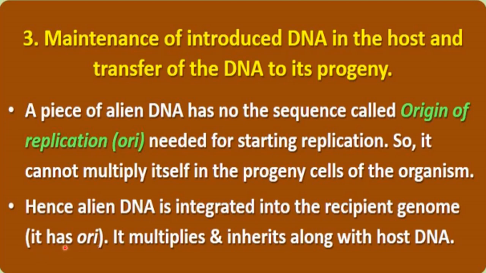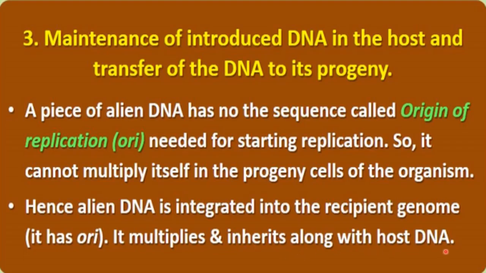That's why that alien piece of DNA will be able to multiply there, because of the ORI of the genome of the host, right? So that alien piece of DNA multiplies there and is inherited along with host DNA.